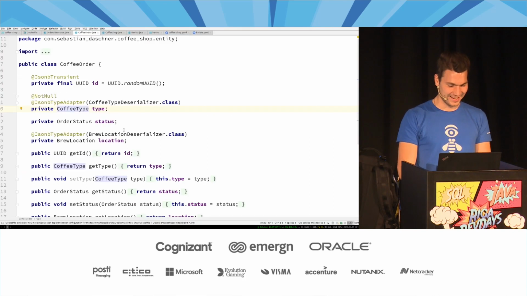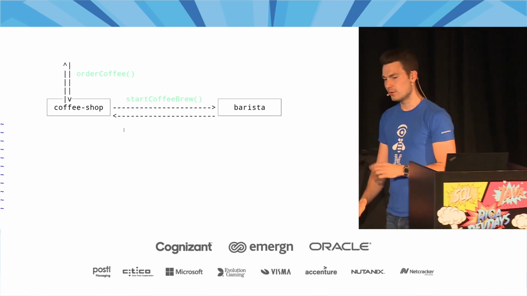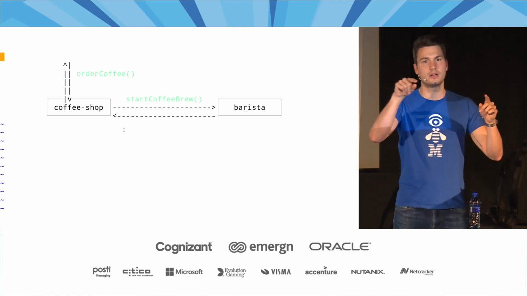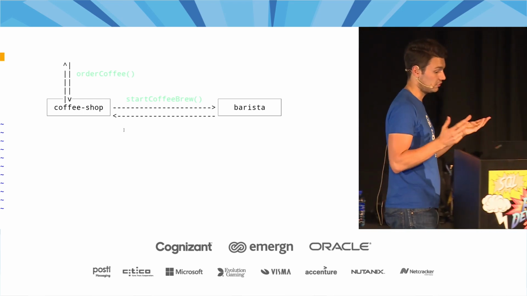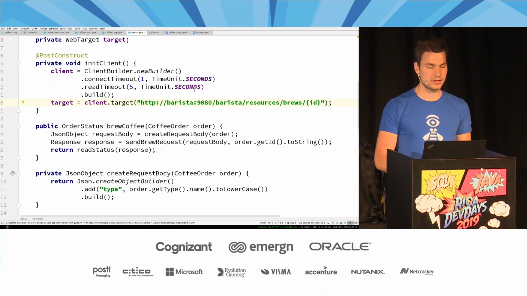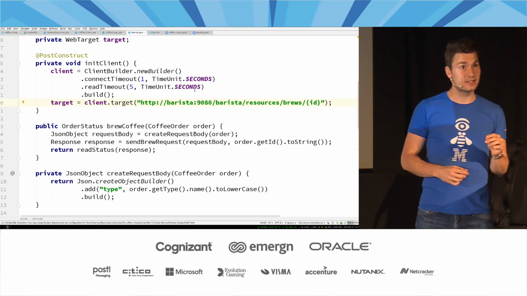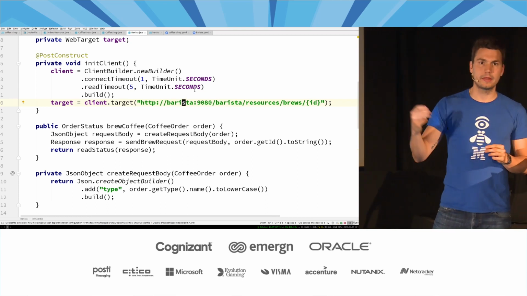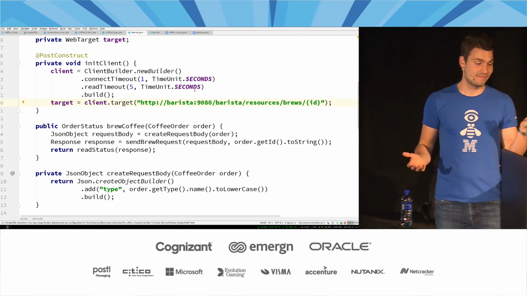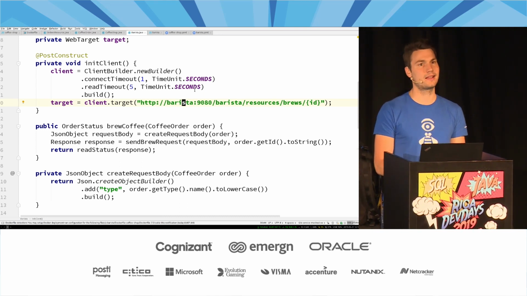It works. If we have a look at our diagram, at this one or this one, we can see that I called the coffee shop service, and that is communicating with the barista service, right? So that works. And if we have a look at our code, we see this is being called in a synchronous thread, and ends up at that HTTP call to barista. So it works. But it's maybe not quite ready for production because there are a few things lacking.